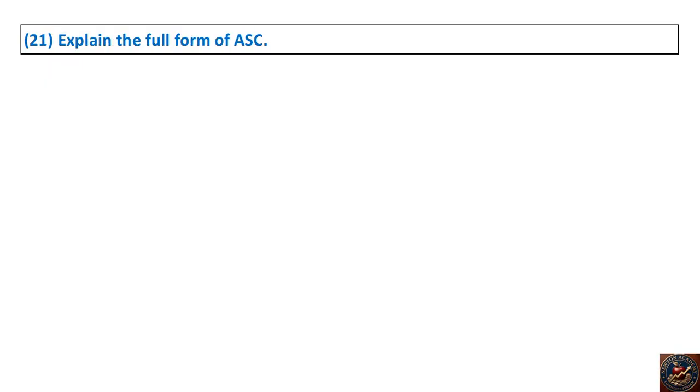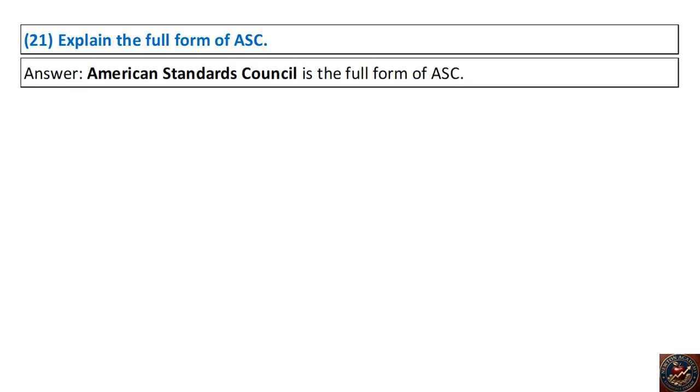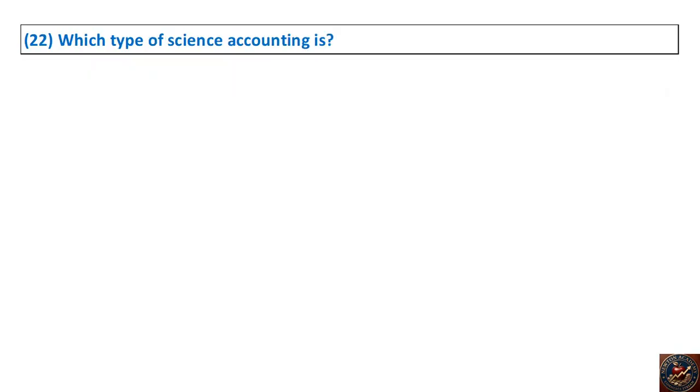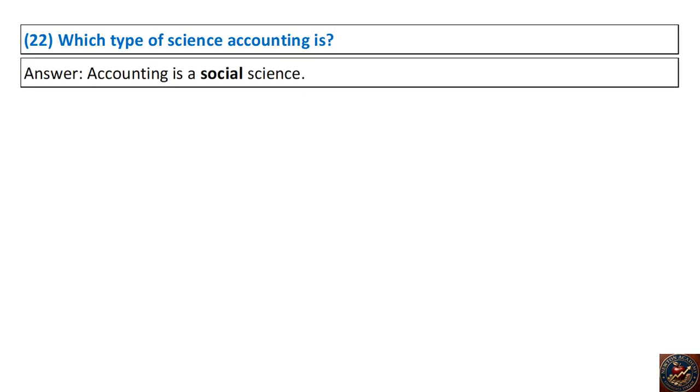21. Explain the full form of ASC. Answer. American Standards Council is the full form of ASC. 22. Which type of science accounting is? Answer. Accounting is a social science.